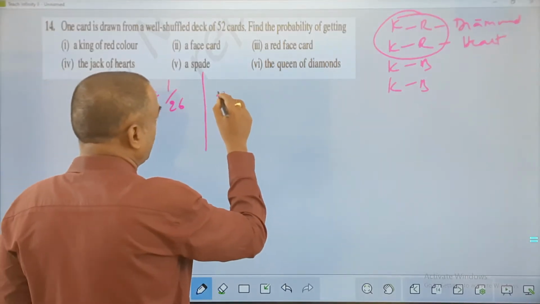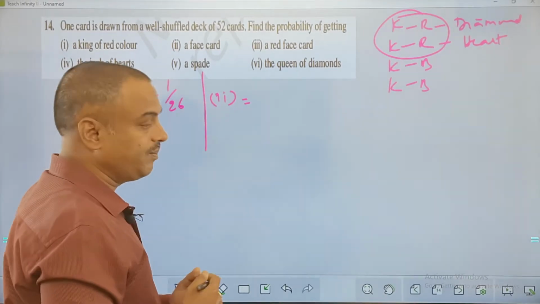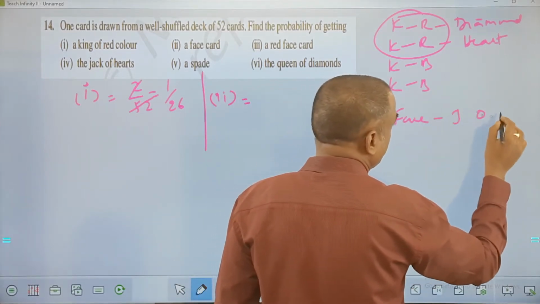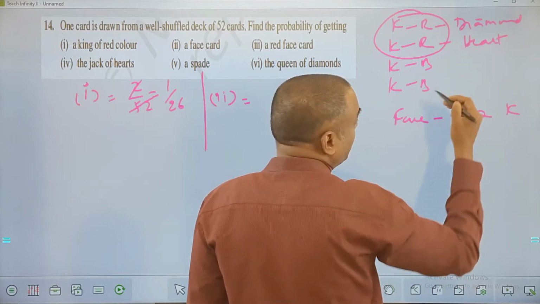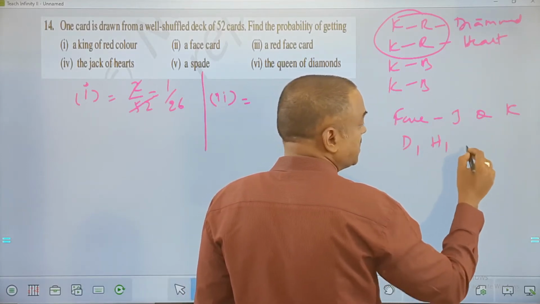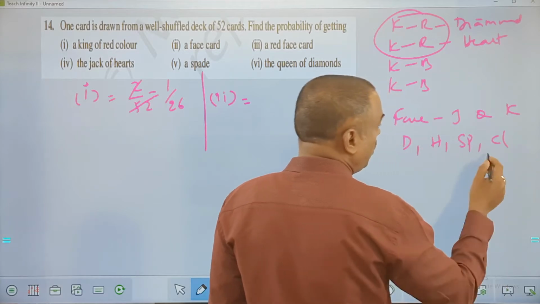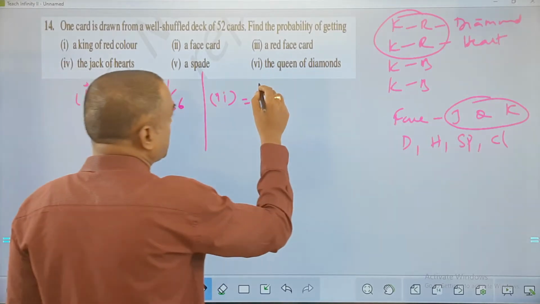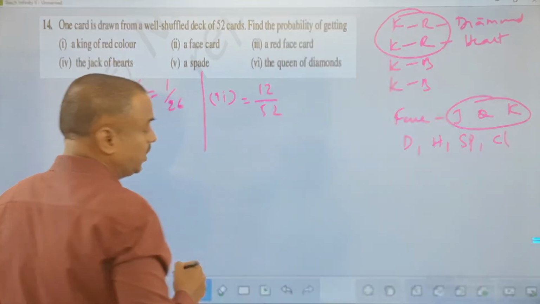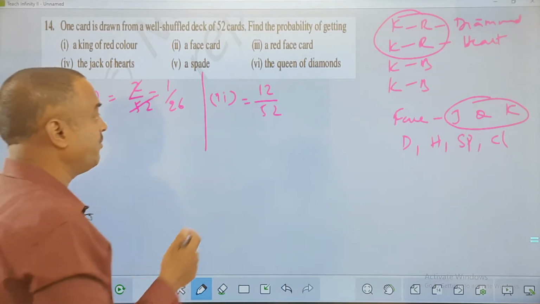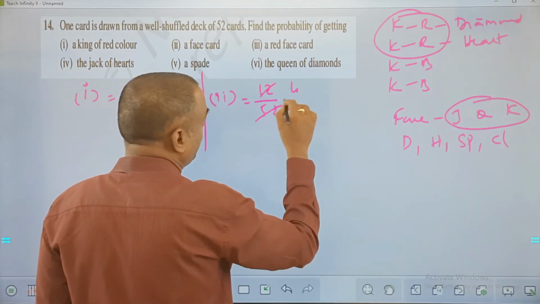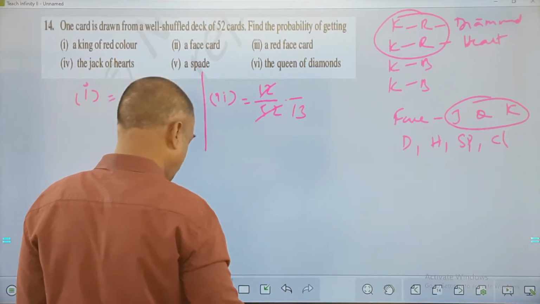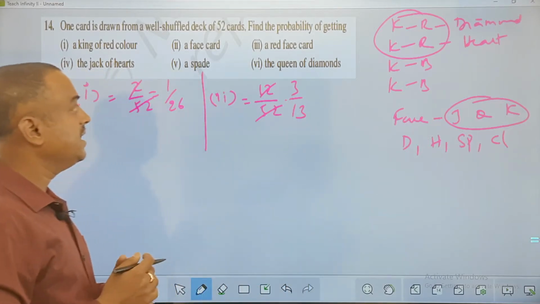Now looking at the second bit, all of you. What is the second bit? A face card. What are face cards, my friend? A face card is said to be Jack, Queen and King. And every one of them, like diamond, heart, spade and club, all 4 will have 3 cards of Jack, Queen and King. So total number of face cards are 12 out of 52. And you can see 12 and 52 both are multiples of 4. So this would be 13 times and this would be 3 times. I'm sorry, this has to be 3 times here in this case. 3 out of 13 is the answer for this.